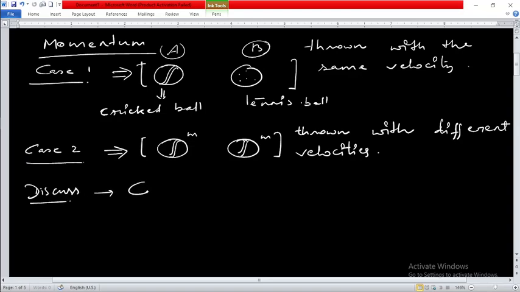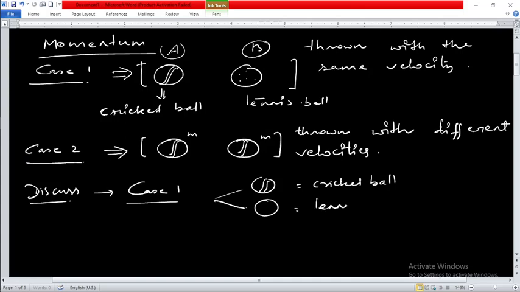Let's see the first case, case 1. In case 1, you are provided with one ball as a cricket ball. This is your cricket ball, right? And the second one was your simple tennis ball. Just think about these two: in which case do you require the higher force? Definitely you will say the cricket ball, right? Here you require more force, a large force is required.